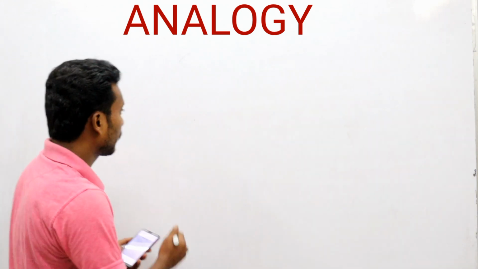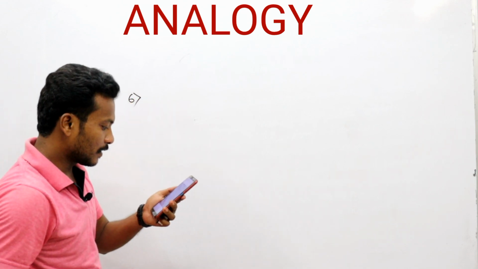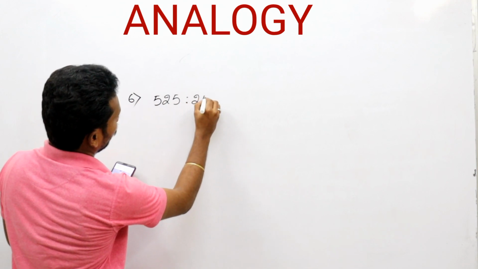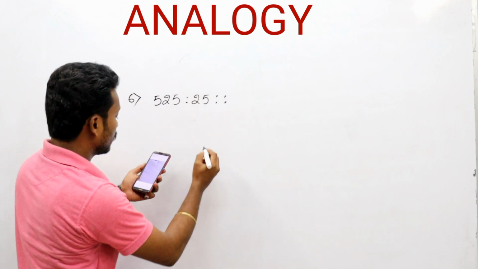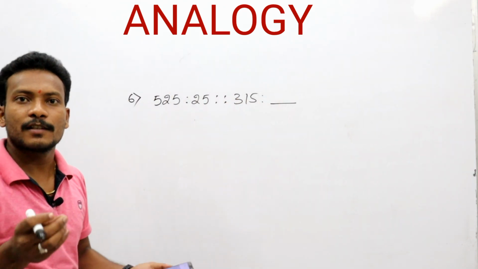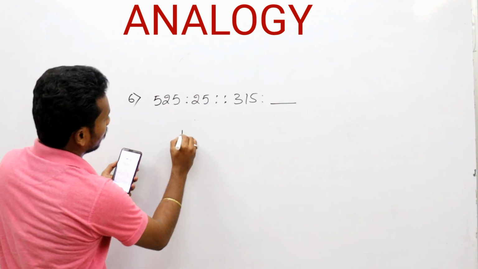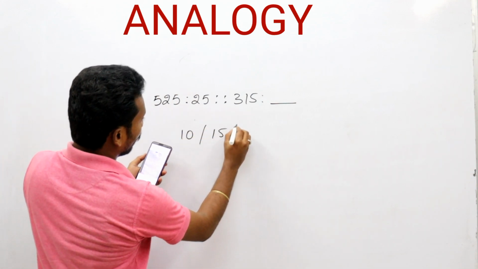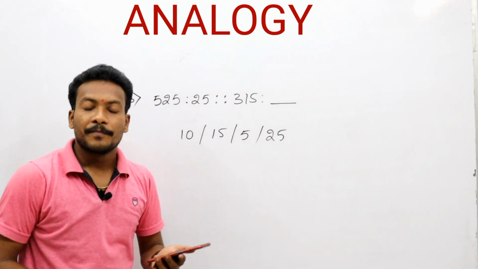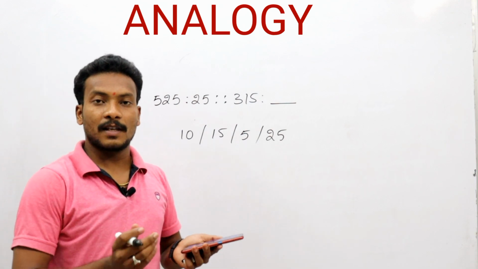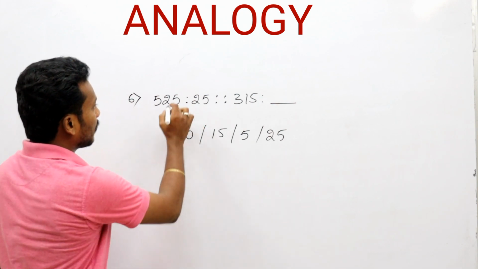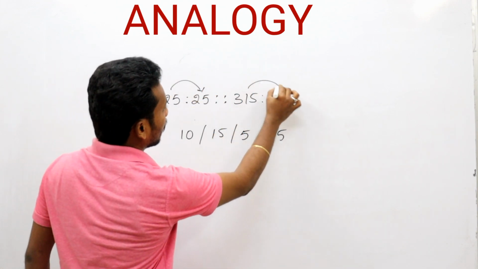Now sixth question. What is that one? 525 is to 25 as double is to 315. They are asking for the last, that is the fourth one. I need the options also. Why? Because with respect to the options only we can think. In this chapter the concept is not working. Only with the help of options sometimes we get other answers. Now 525 becomes 25 here, what does 315 become?